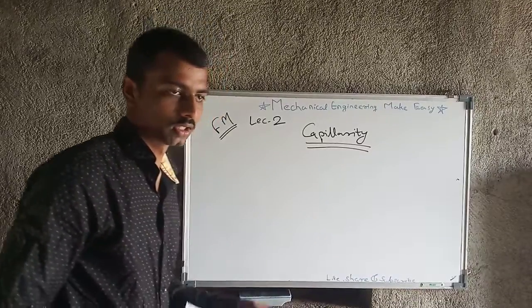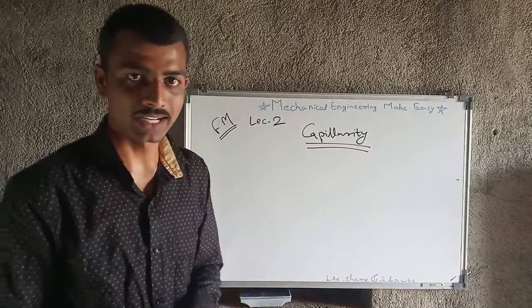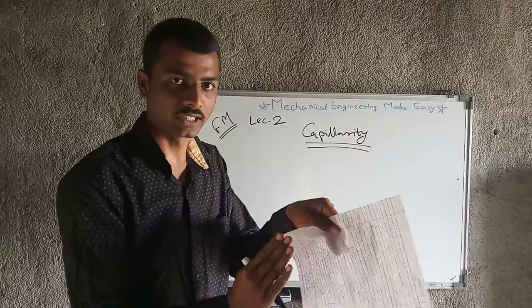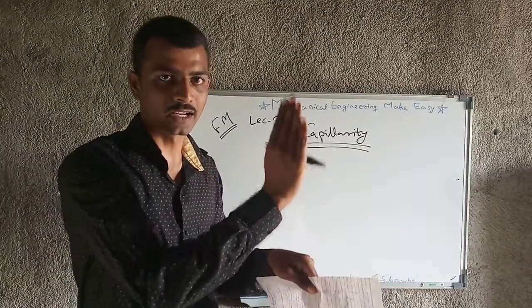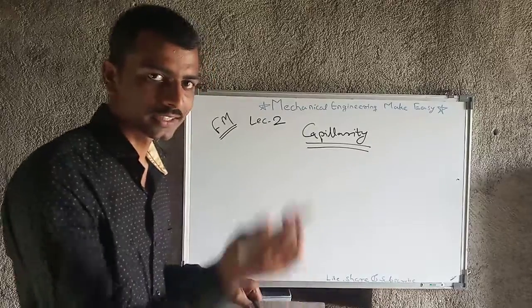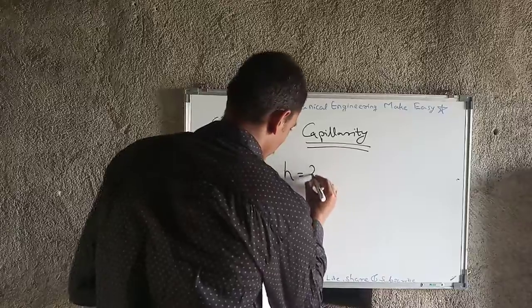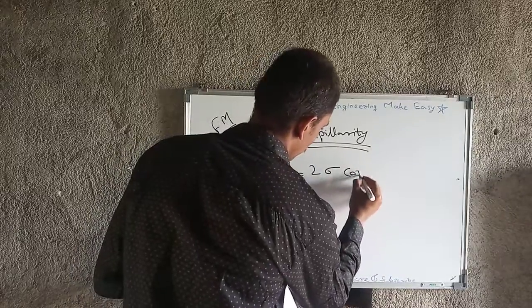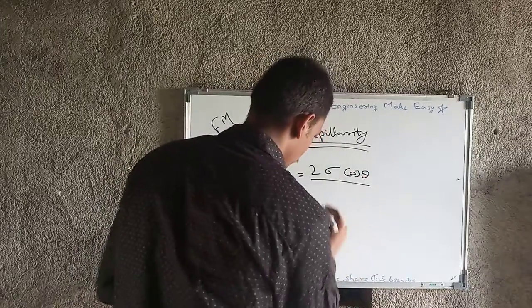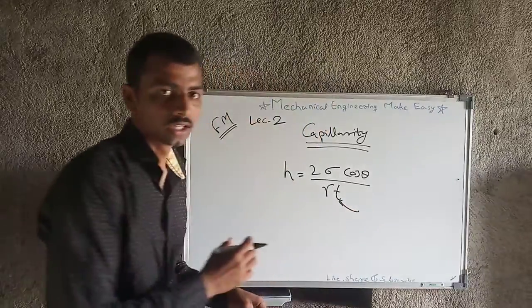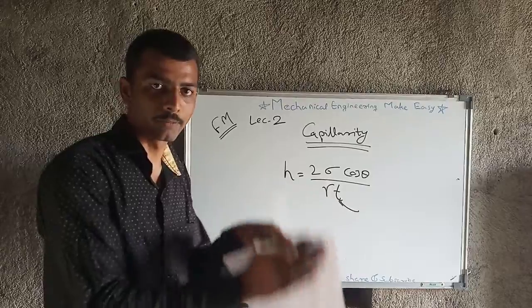Okay, but again there is one case that may happen, that two plates are there, two plates we have placed, and in the gap between them the capillary rise or fall takes place. So for that a different formula is there. So that height will be 2 sigma cos theta upon gamma t, where t is the thickness, or we can say the gap between the two parallel plates.